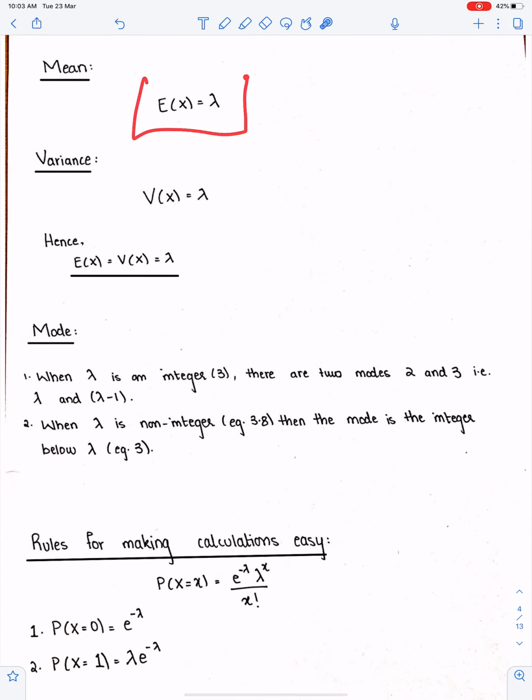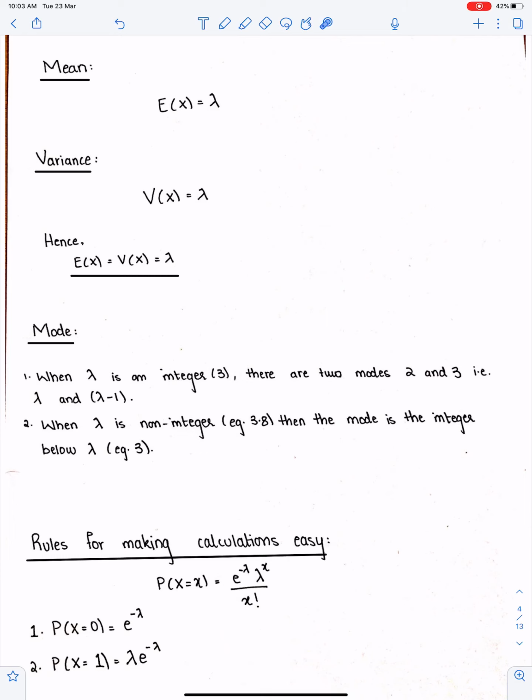This is the formula of the mean of the Poisson distribution. Mean is lambda and variance is also lambda. Therefore, mean is equal to variance is equal to lambda. So if any distribution has the same mean and variance, then that distribution would be Poisson distribution. The mode: when lambda is an integer like 3, then there are two modes, 3 and one value below lambda, 2 and 3, that is lambda and lambda minus 1. So if lambda is 8, then there will be two modes, 8 and 7.